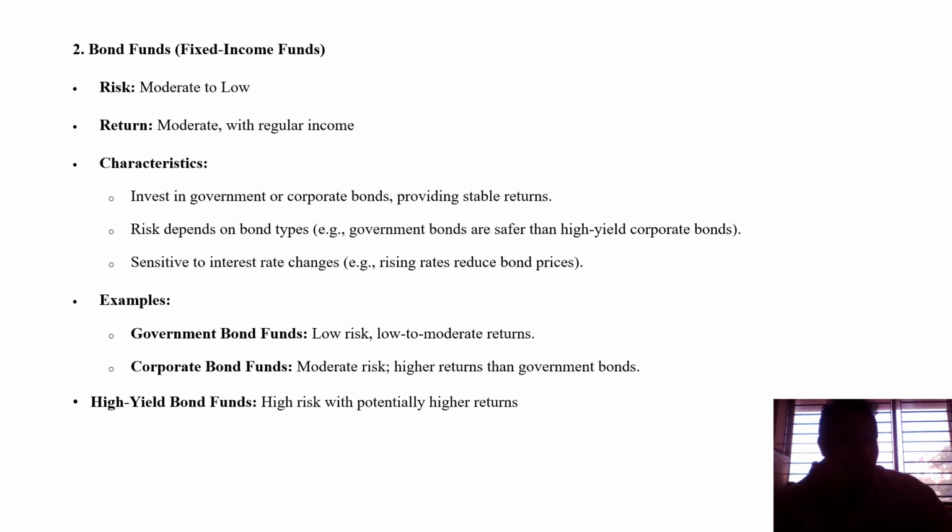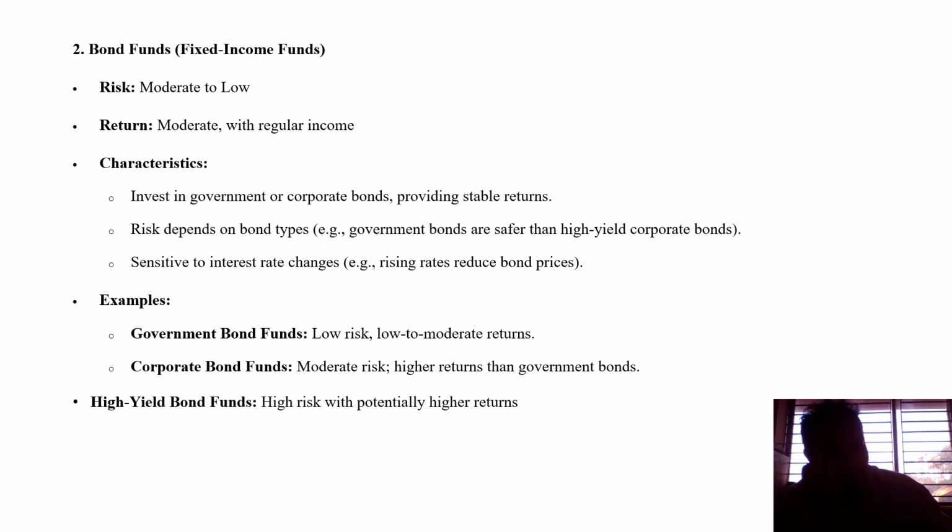The character is investing in corporate bonds and government bonds, government securities, which will yield a good return. Some of the corporate bonds are also very much safer than any other bond. Some are sensitive to interest rate changes, like rising rates reducing bond prices sometimes. So people invest in such kinds of bonds where the expectation is not that high, but a fixed or average expectation of return can be met. And this itself will classify how the risk-return profile can be considered, how it is attached to the market, and how it is evaluated based on the market and fund category.